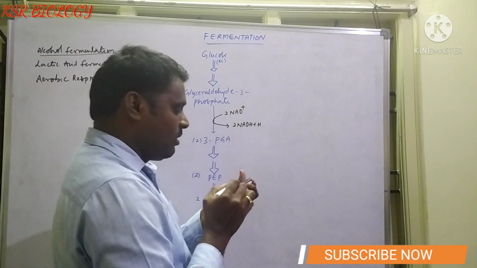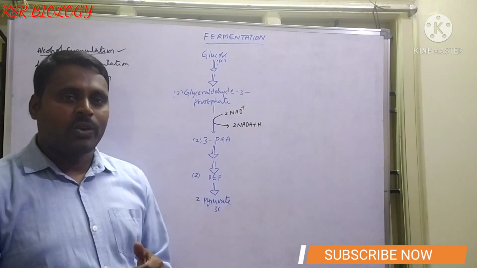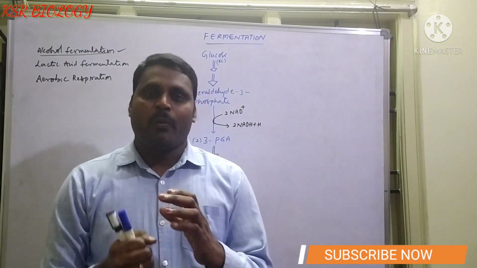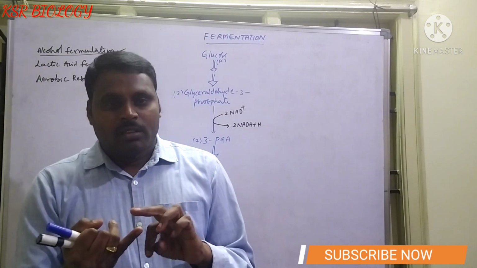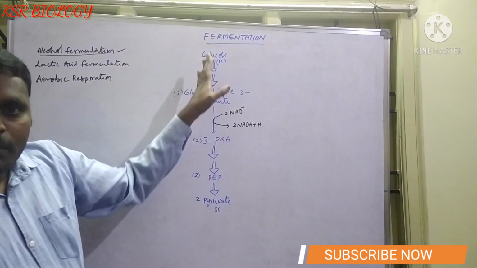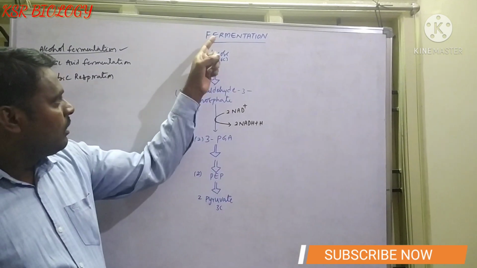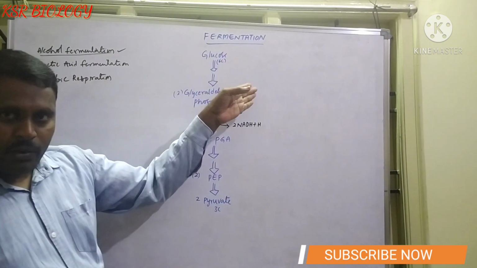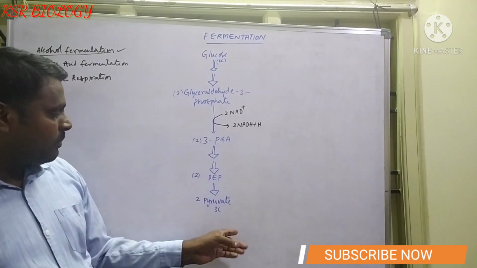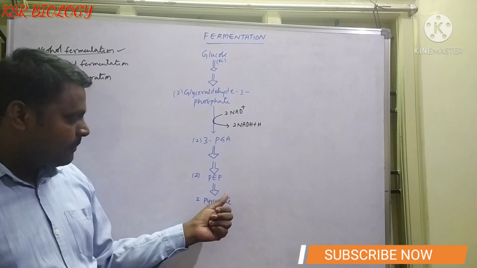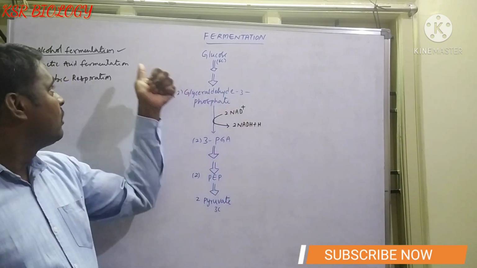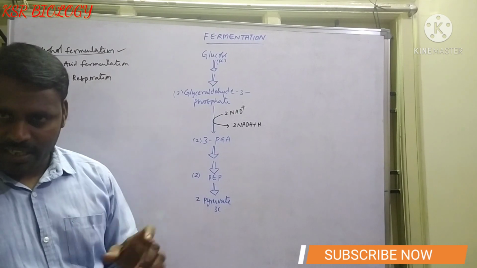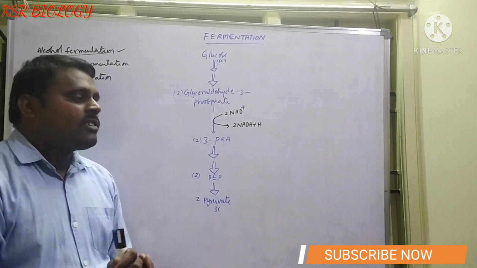What is this fermentation, and where does it take place? We already studied glycolysis. At the end, one glucose molecule undergoes breakdown. As a result, it produces 2 molecules of pyruvic acid, and this pyruvic acid undergoes fermentation. So what is fermentation?